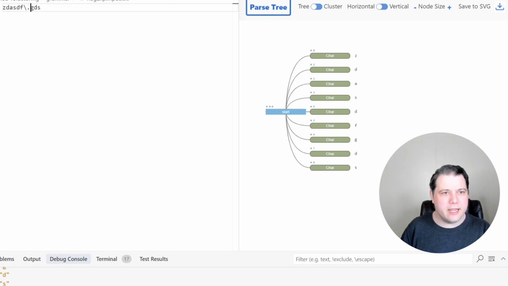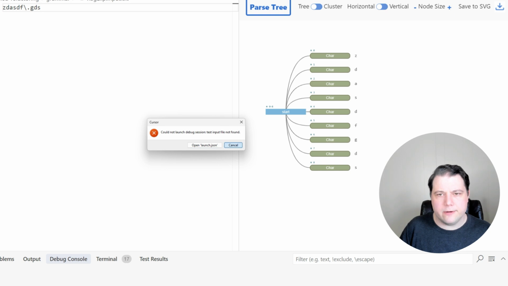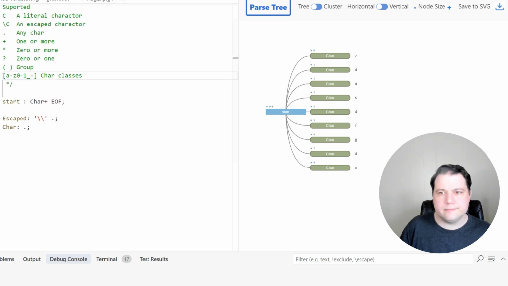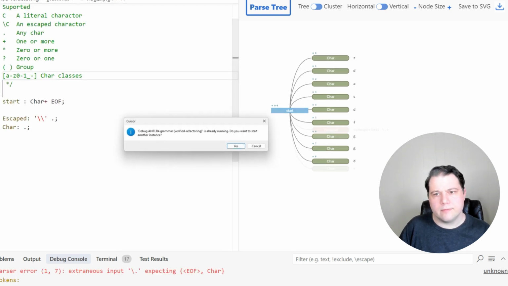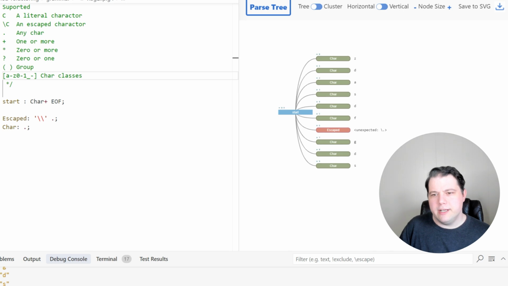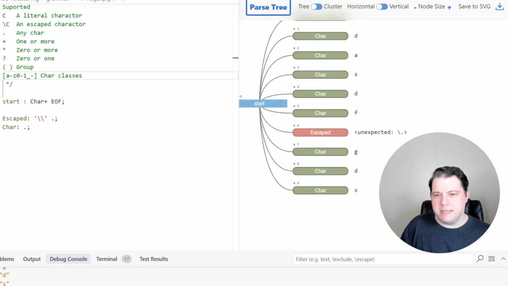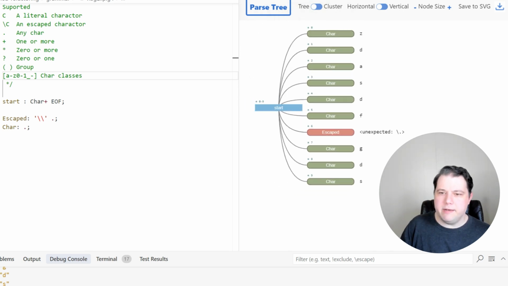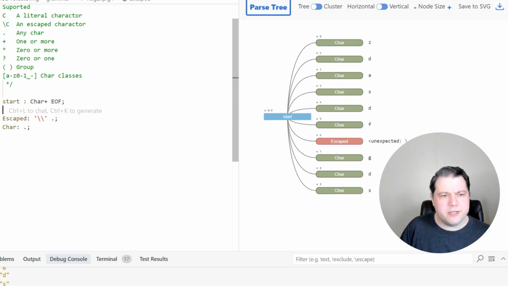So can I do slash and then dot here? Parsing again. All right. And it said, hey, I got an unexpected thing here. It did parse into the escaped token, but start is not allowed to have an escaped token, right?